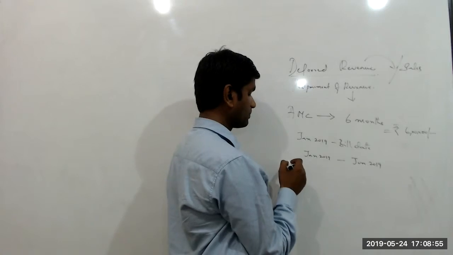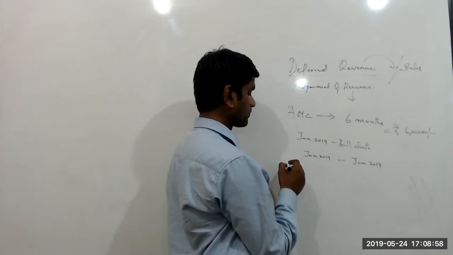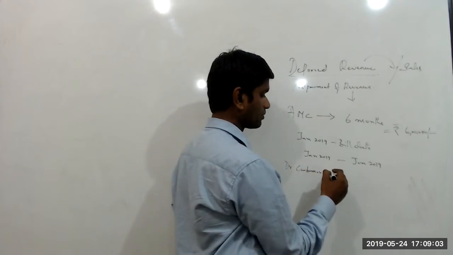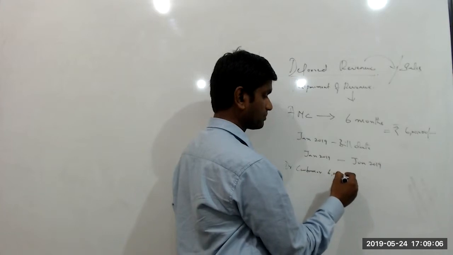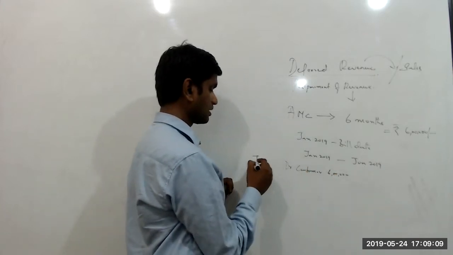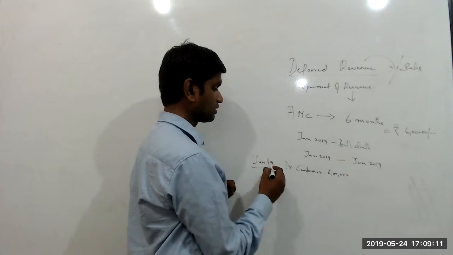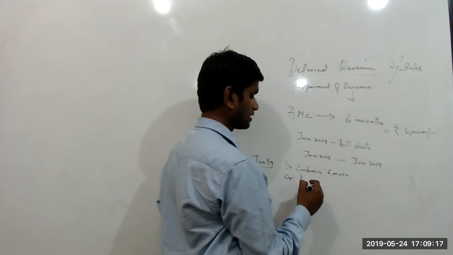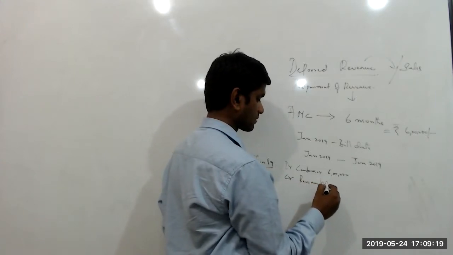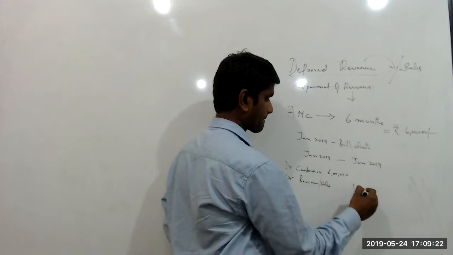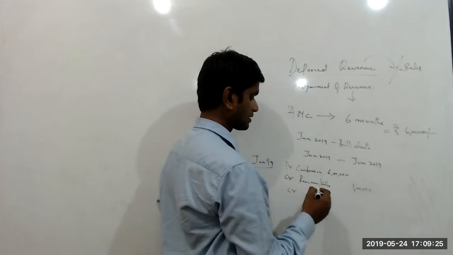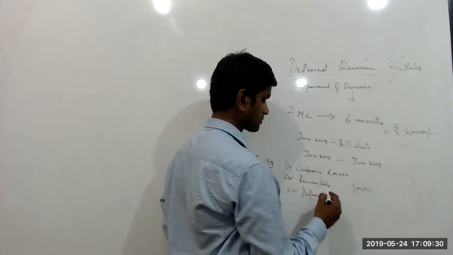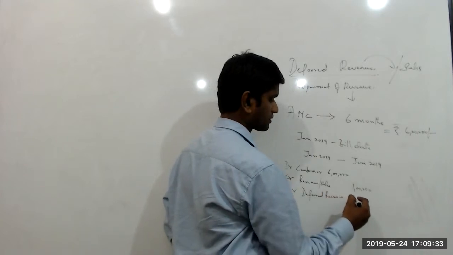So now what will be the entry for this? The entry would be debit the customer. Okay, that is, we are billing how much? We are billing 6 lakhs. So I'm going to book this for the month of Jan 2019. Debit customer 6 lakhs, and credit revenue or sales 1 lakh, and credit deferred revenue 5 lakhs.